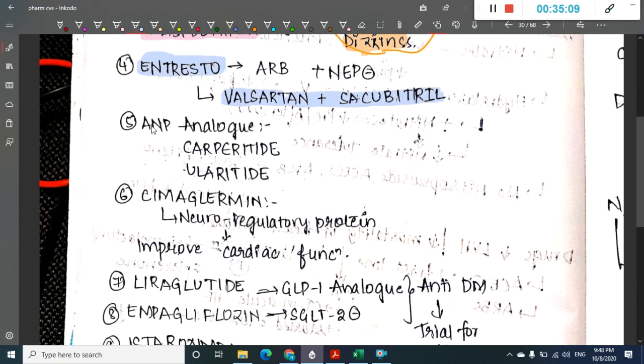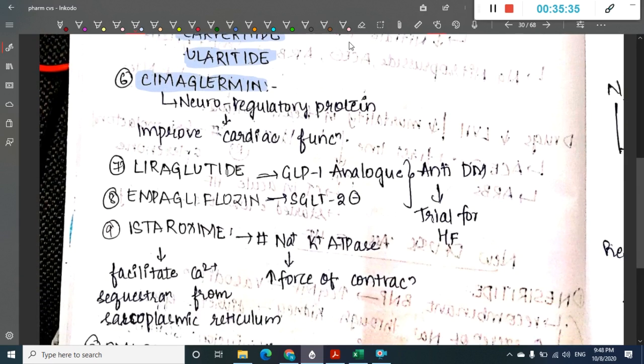Then the next group of drugs are ANP analogs, that is atrial natriuretic peptide analogs, which include carperitide and ularitide. The ANP analogs are two, that is carperitide and ularitide. The next drug is cimaglirine. What is this cimaglirine? This cimaglirine is a neuroregulatory protein, and this will improve the cardiac function. It is a newer drug.